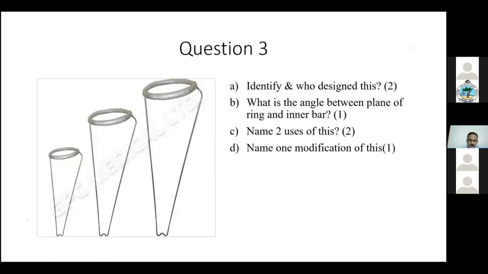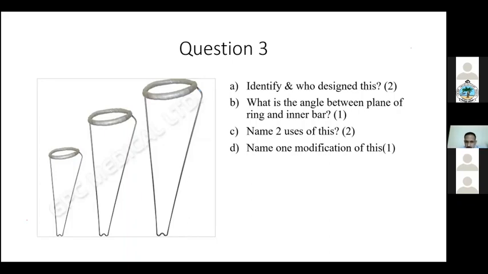Exactly. So what you are meaning here is that this is the inner part and this is the ring, and this is at 120 degrees, because if you see the groin area, the inguinal ligament is not at 90 degrees. It is at an angle of 120. You want the ring to go as high as possible, and it is not possible medially because it will touch the pubic area. So it is to match with the inguinal ligament. And what you are saying about the trochanter is the span on this part. You can see there is a bulge there to accommodate it.